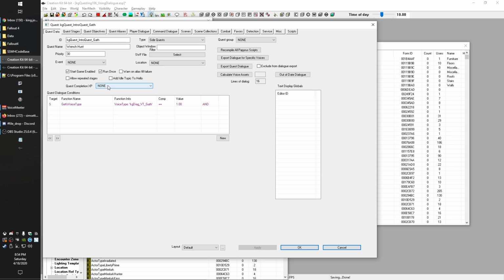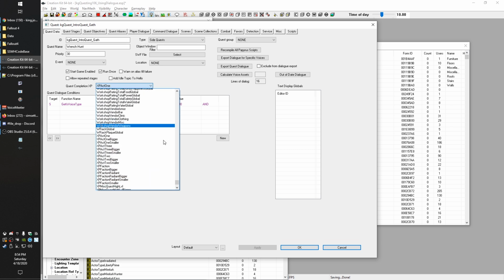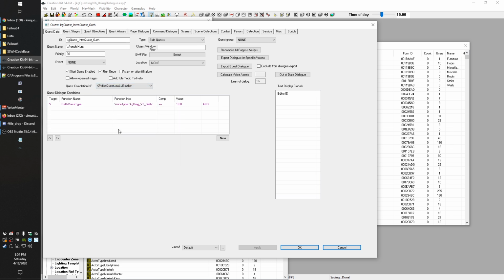And speaking of, we've got to set up some quest XP to make sure that they actually get some sort of reward. So we'll go XP. This is a really easy quest. In fact, I'm even going to put, so Gath is in Sanctuary, I think I'm just going to go put a wrench in that hardware store that's in Concord, so nice and quick. So we'll go ahead and call this a low level smaller.